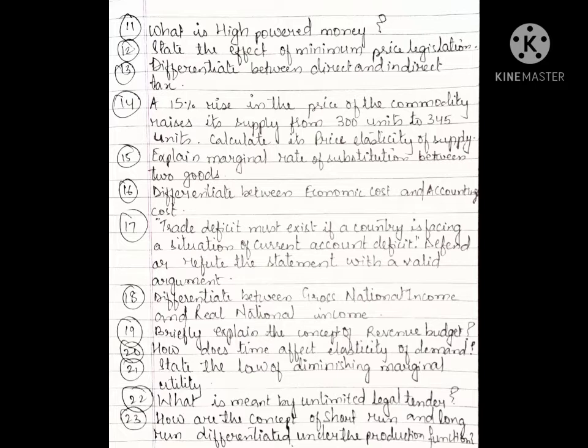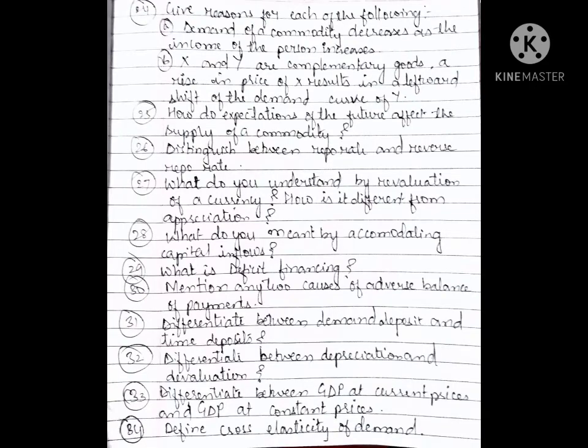How does time affect elasticity of demand? State the law of diminishing marginal utility. What is meant by unlimited legal tender? How are the concepts of short run and long run differentiated under the production function? Give reasons for each of the following.